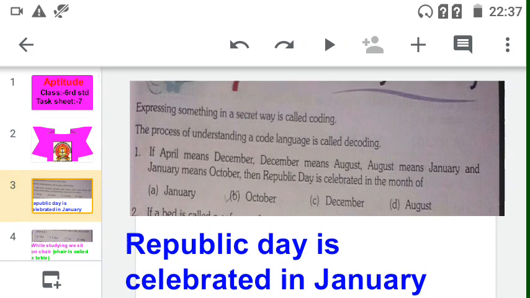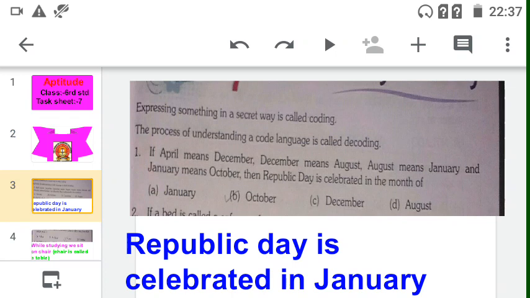Expressing something in a secret way is called coding. So today we are going to see coding and decoding. Let's see the first question.